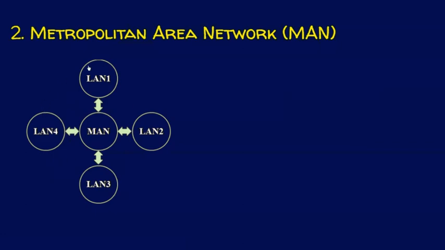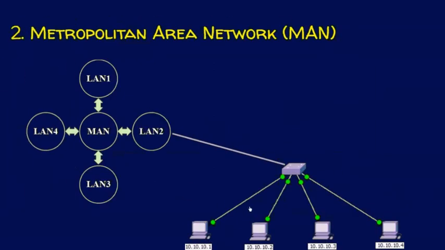For example, if someone is asking for a product which is not there in this branch, the employee of this branch wants to search whether the product is available in other branches. This is possible only if all local area networks of the supermarket are connected. And this is exactly what a metropolitan area network is. Please remember, this is restricted to only a small geographic region like a city. Please note, in every LAN there are some computers, and these computers can communicate with other computers in other local area networks. And this is possible only if these networks are somehow connected with each other.